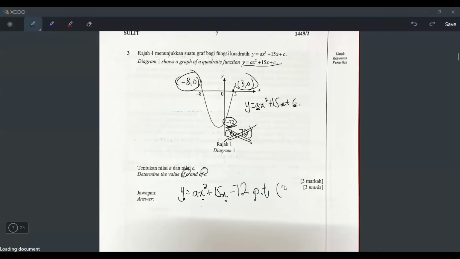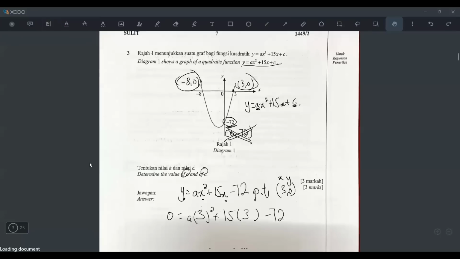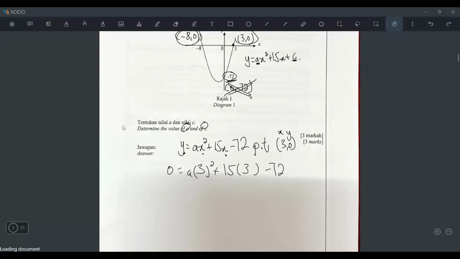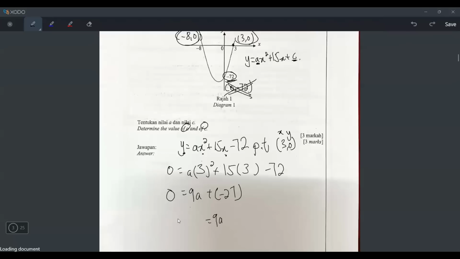So I will write passes through 3, 0. And then I will substitute x is 3, y is 0. So it will be 0 equals to a times bracket 3 squared plus 15 times 3 minus 72. Why can I do like that? Because it passes through. If it passes through, can substitute like that. 3 squared is 9, so 9a. 15 times 3 minus 72, press in the calculator. So I get negative 27. And then negative 27 moves to the other side, becomes 27.